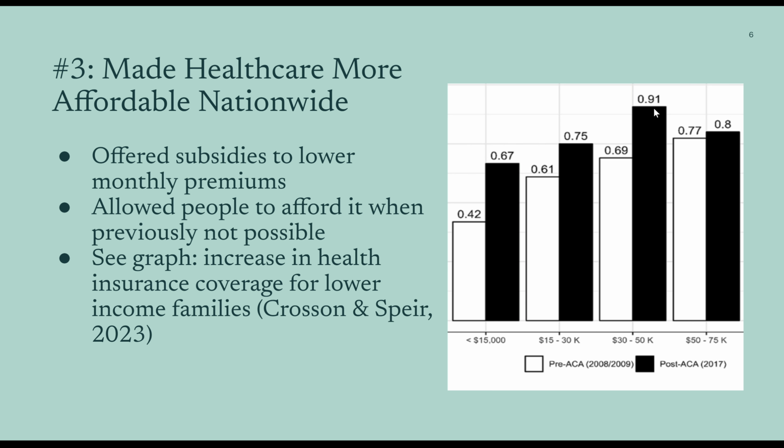And similarly for families making less than 15K, the rate significantly increased from 42 to 67%. It also went up for them. This shows that the policy was very effective in providing insurance access to those who couldn't previously afford it.